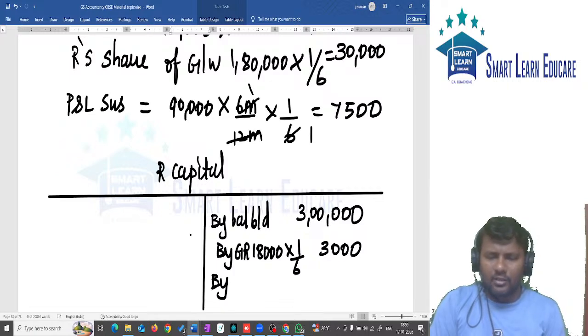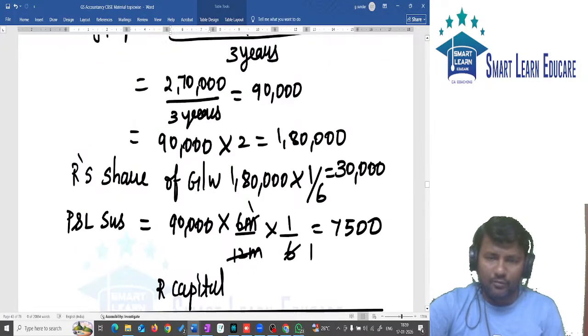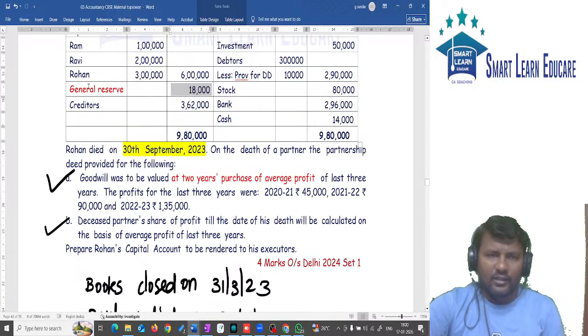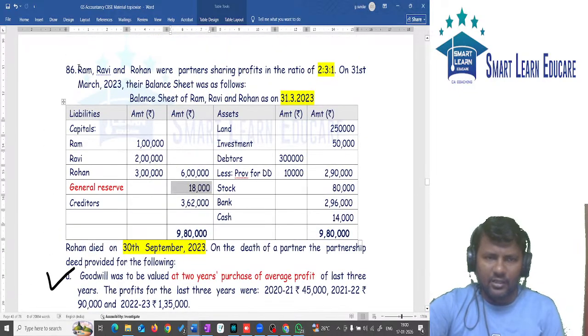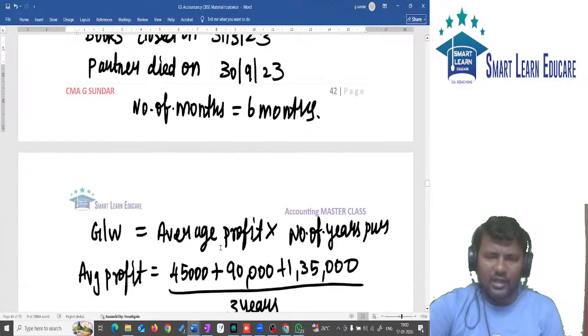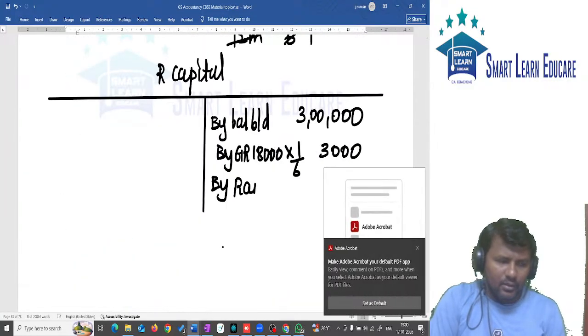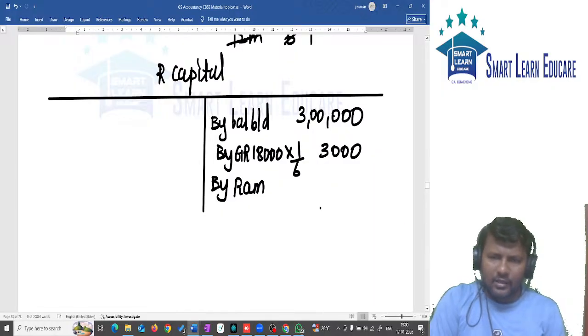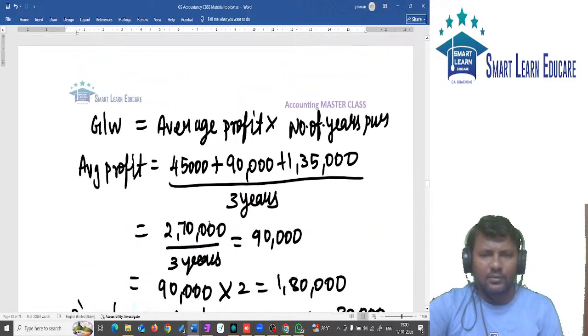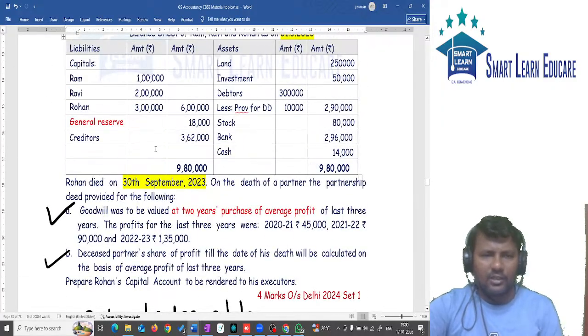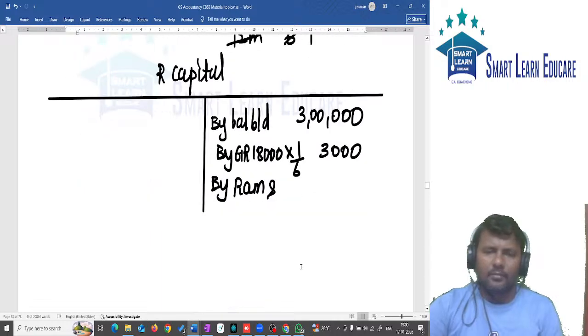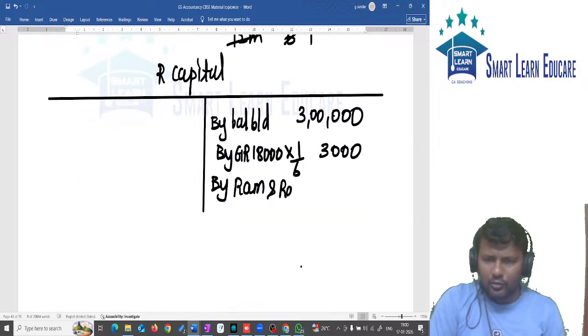Then by share of goodwill. What is the share of goodwill? 30,000. What should we write it as? We should not write goodwill, we write the remaining partners, the gaining partners. Who will be the gaining partners? Ram and Ravi will be the gaining partners. Then you should write by Ram and Ravi.